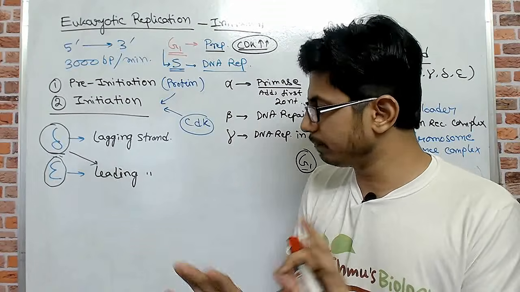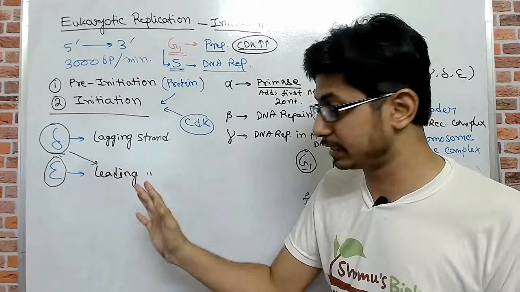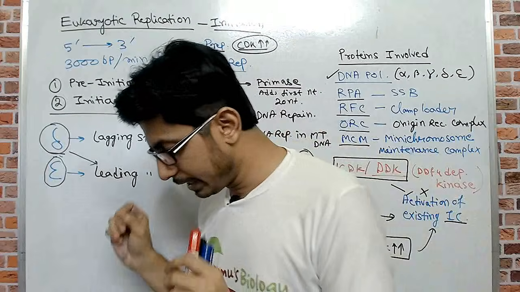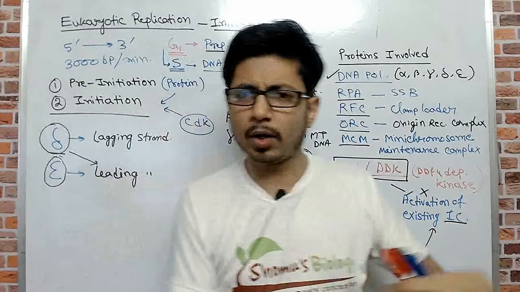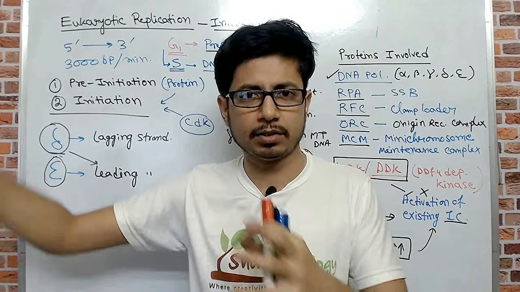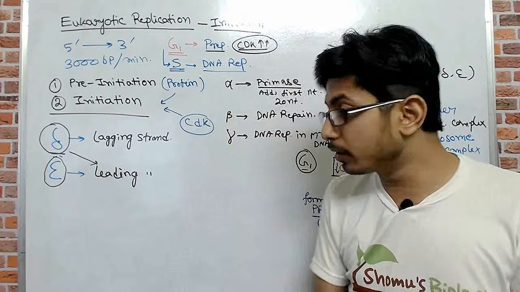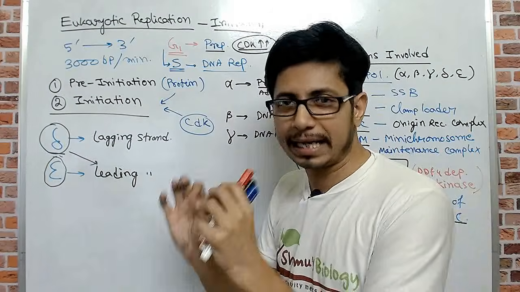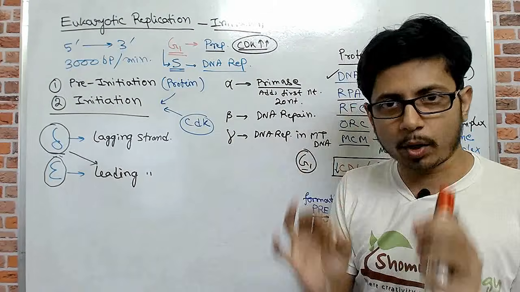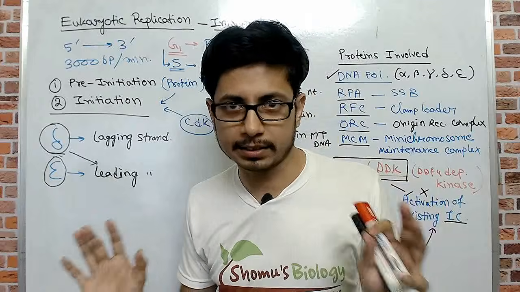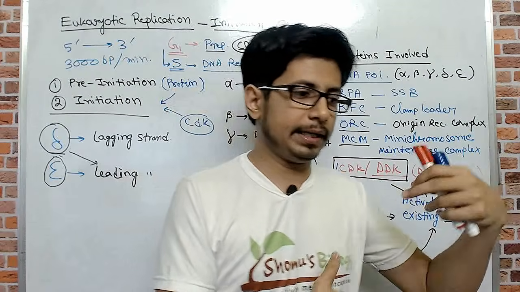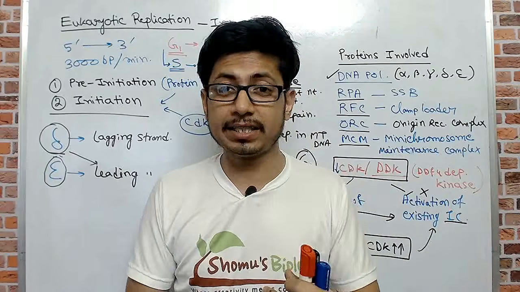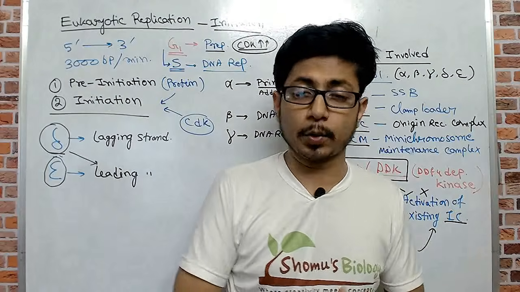Okay, I make this clear here because you may find this. This is not wrong. The idea is kept here: delta and epsilon. But throughout this series of DNA replication topics, we are going to assume that delta is used for lagging strand synthesis and epsilon polymerase is used for leading strand synthesis. That's the idea, because the treatment of DNA synthesis in leading and lagging strands is different, just like in prokaryotes.